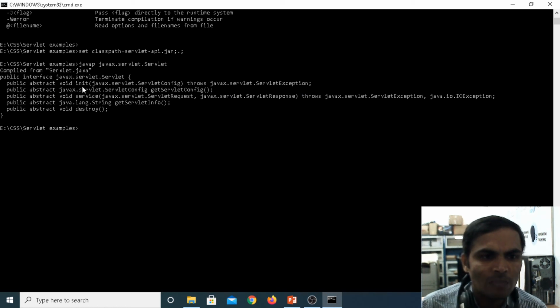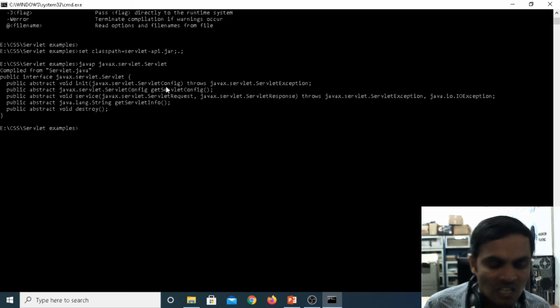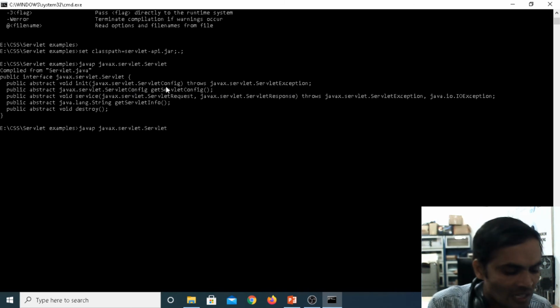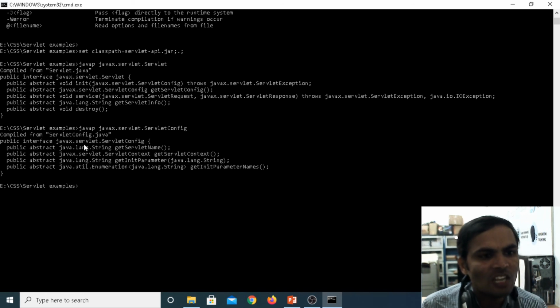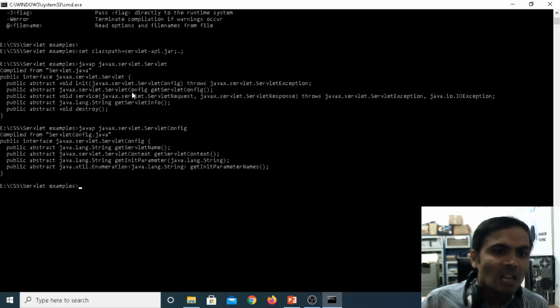Coming to the init method, it throws ServletException. The init method is passed a ServletConfig, which is also an interface. If you want to see ServletConfig, see here: public interface javax.servlet.ServletConfig. Config is used in creating the object for your servlet.